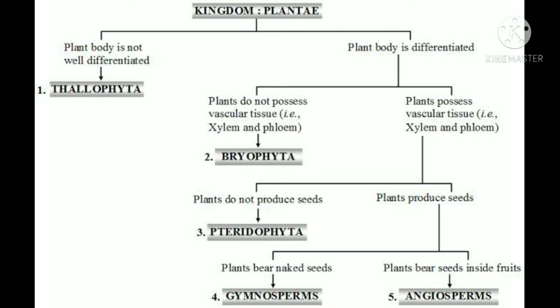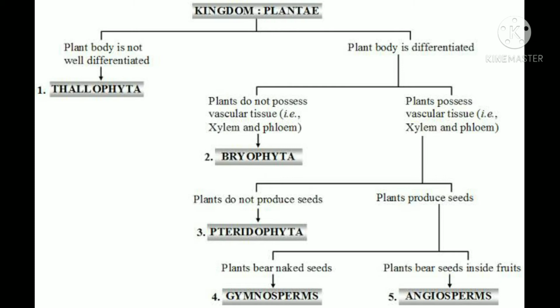Then if the plants possess vascular tissue, the transporting tissue, that is xylem and phloem, in the plant body, such plants are again differentiated on the basis of whether they produce seeds or not. If they do not produce seeds, then it is under Pteridophyta. And those plants which produce seeds are again divided on what basis?